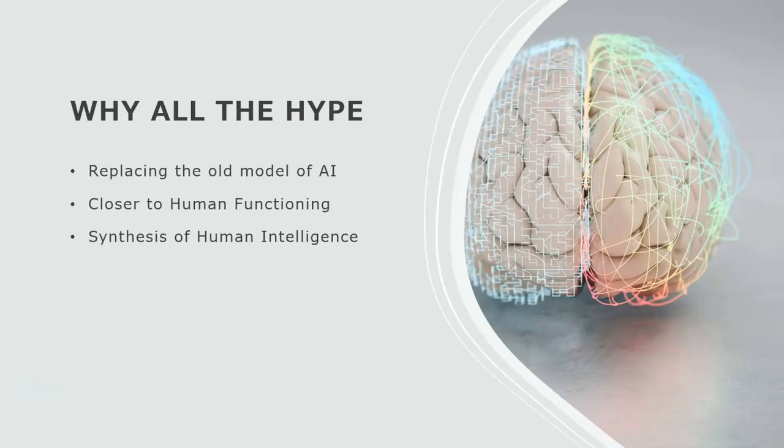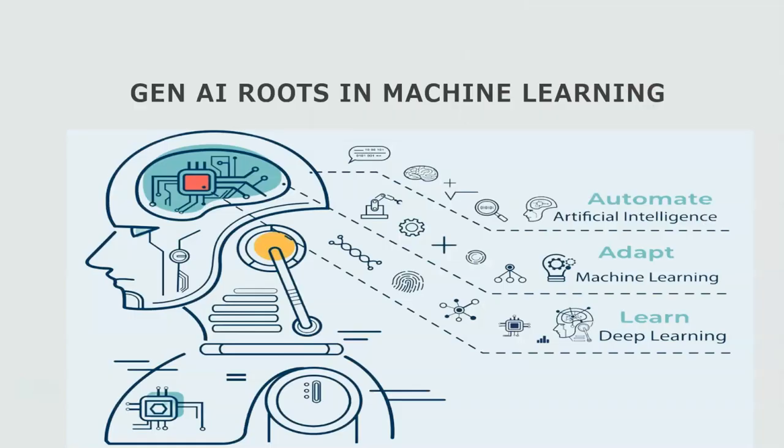Why all the hype? Because generative AI is replacing the old model of artificial intelligence, and it is very close to human functioning, and it is actually synthesizing human intelligence. So generative AI's roots lie in machine learning, and what exactly is it doing?